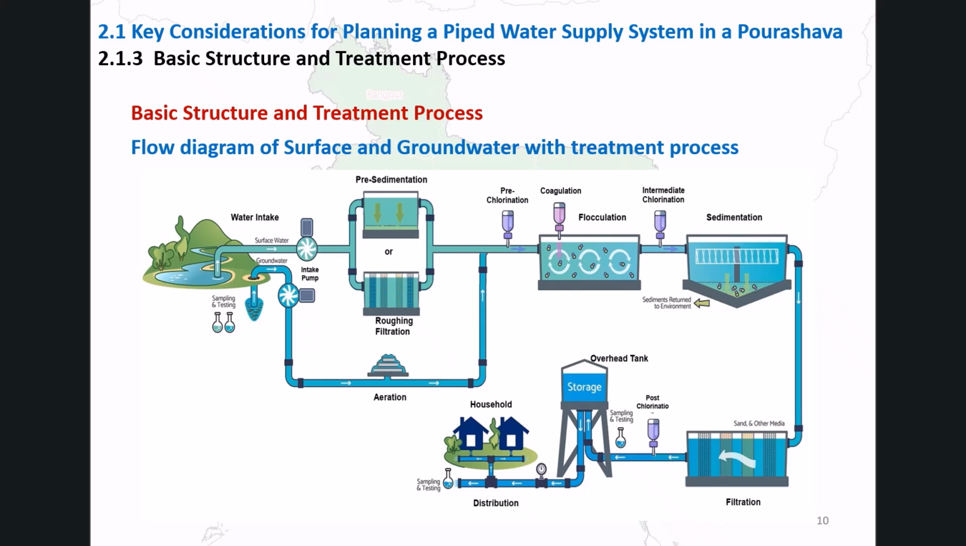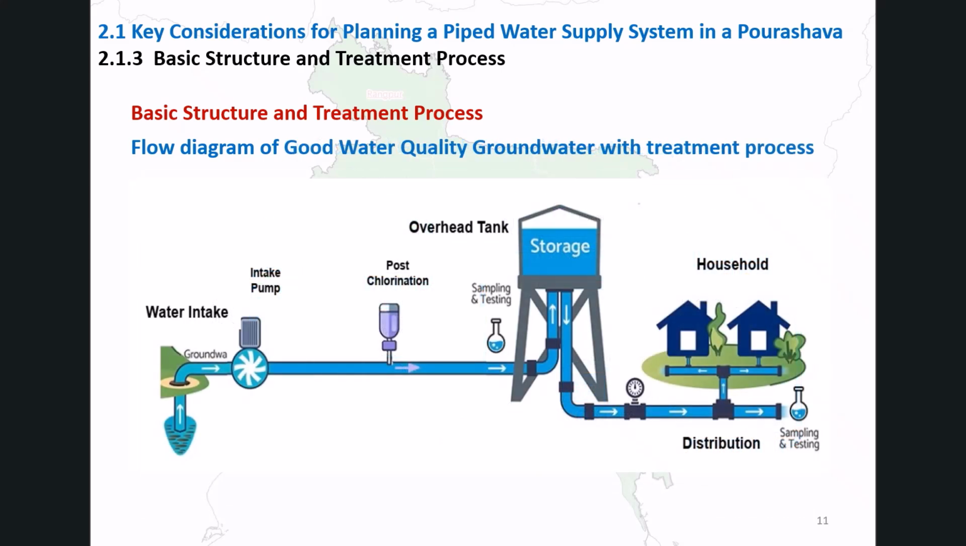For surface water, the treatment process follows this sequence. Intake pump, pre-sedimentation or roughing filtration, aeration, pre-chlorination, coagulation, flocculation, intermediate chlorination, sedimentation, filtration, post-chlorination, storage, and finally distribution to households. The diagram on this slide illustrates this full treatment flow.